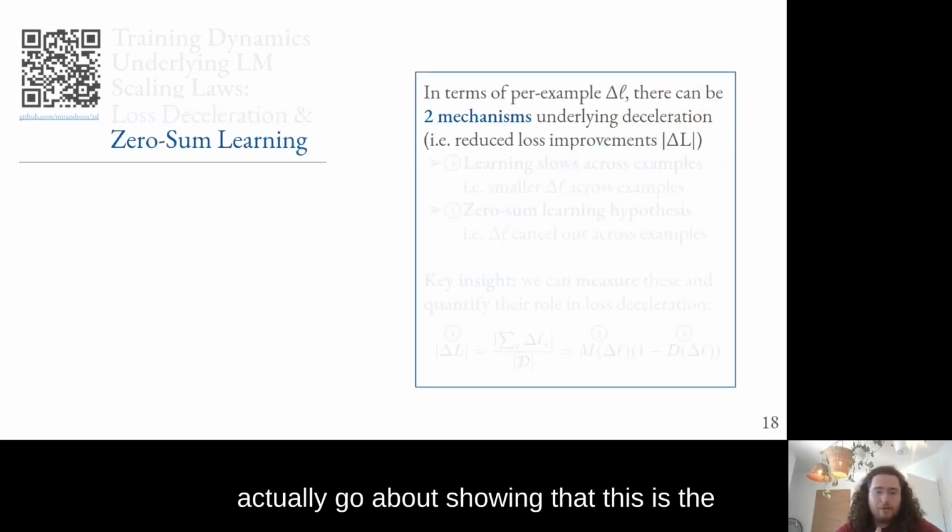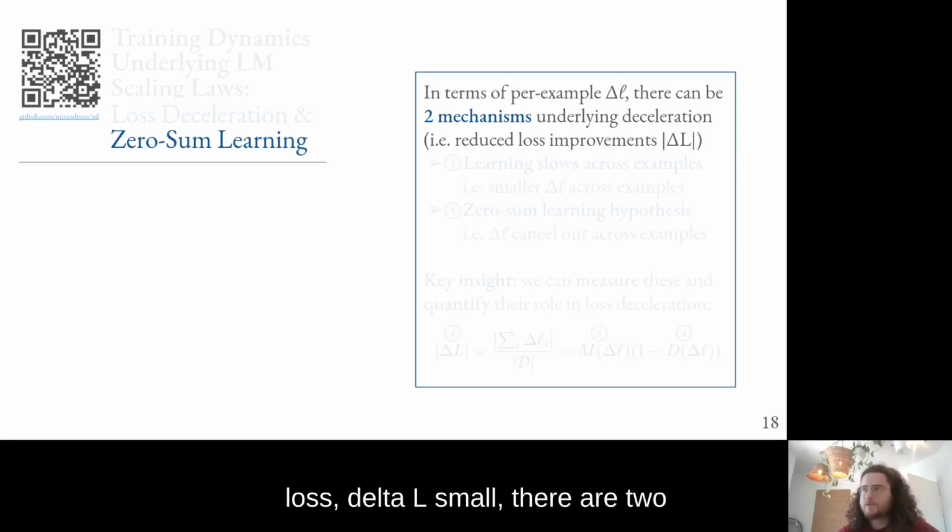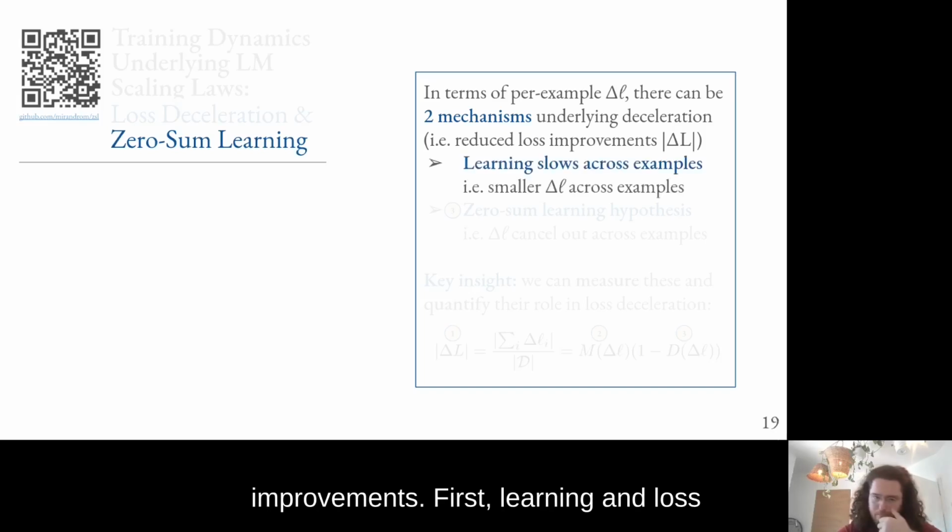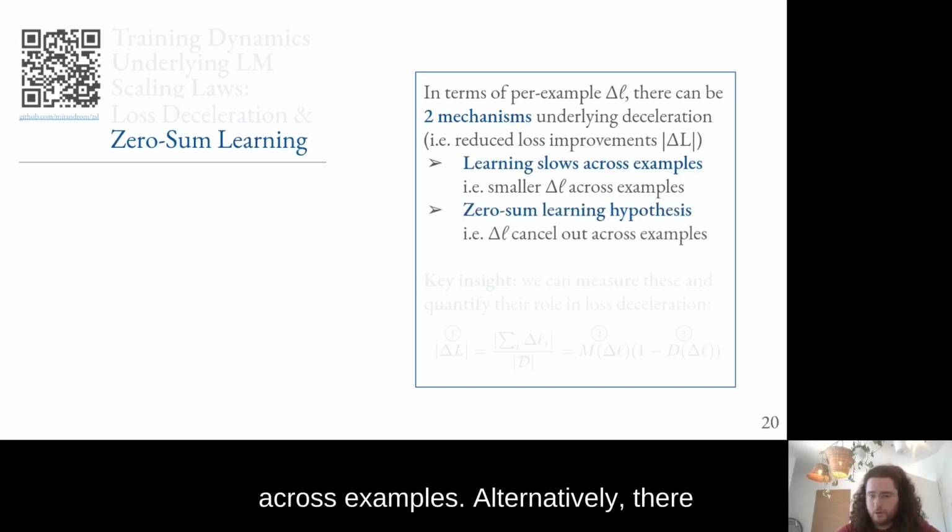How do we actually go about showing that this is the case? In terms of per example change in loss, delta L small, there are two possible mechanisms for deceleration as measured by the reduction in overall loss improvements. First, learning and loss improvements could just be slowing down across examples. Alternatively, there could be zero-sum learning, where per example changes in loss cancel out in increasing proportions and bottleneck overall